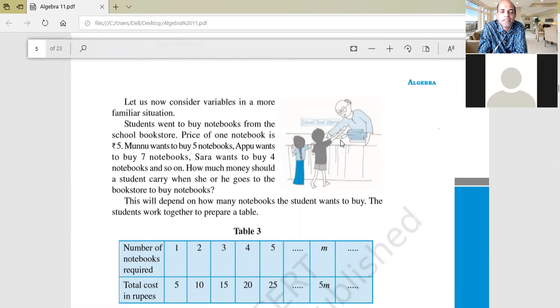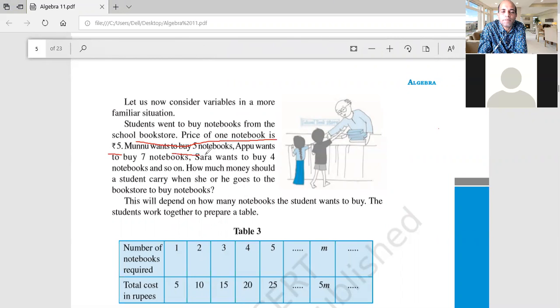He asks, how many notebooks do you want? You first ask what the cost of one notebook is, because you have to calculate how much money you have. He says the price of one notebook is 5 rupees.